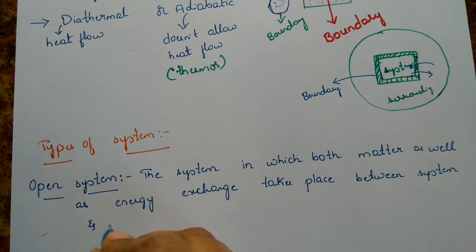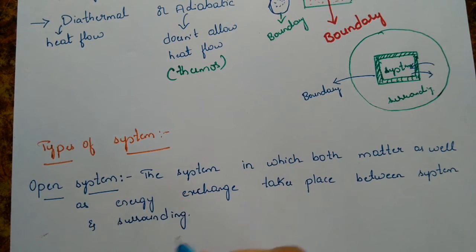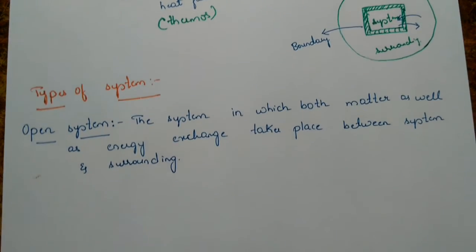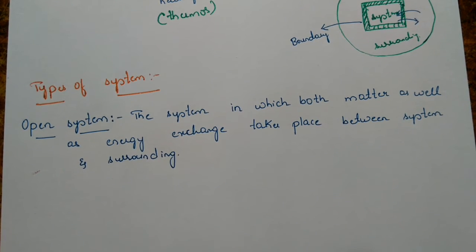We are discussing system and surrounding only, so the exchange is also between the system and surrounding only. Such kind of system is called an open system.